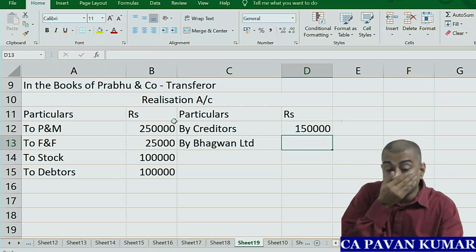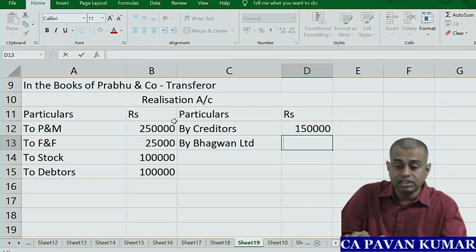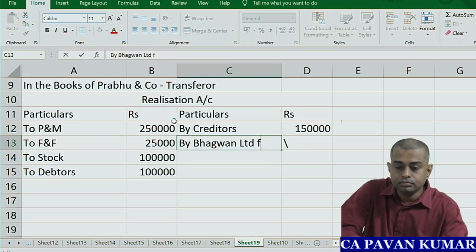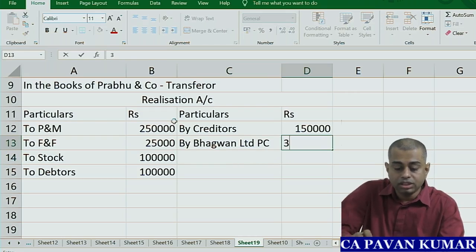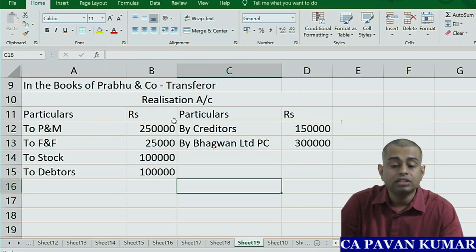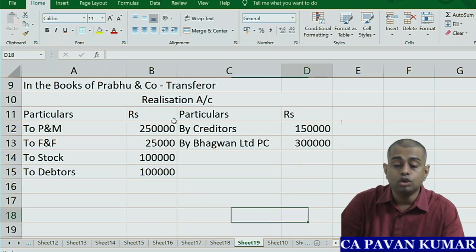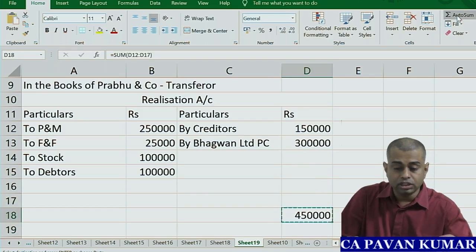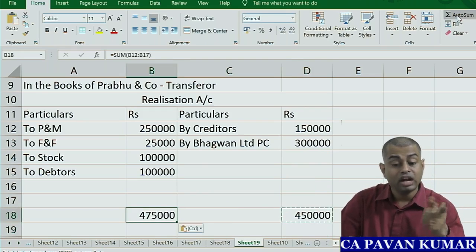By purchase consideration. Bhagavan Limited. So this is, what is this? This is purchase consideration. How much? 3 lakhs. Already we have prepared one working notes for this. Correct? Anything pending? No. So look here. What is the total? 4,50,000. Now check here 4,75,000.